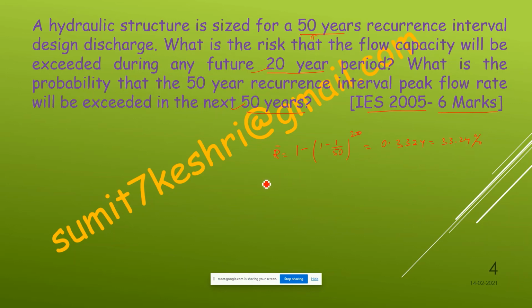And for 50 years, that will be 1 minus 1 by 50 to the power 50, which is 0.6358, that is 63.58%. So that will be the risk. Okay, so that was all about this recurrence interval. Any student who has any doubt?